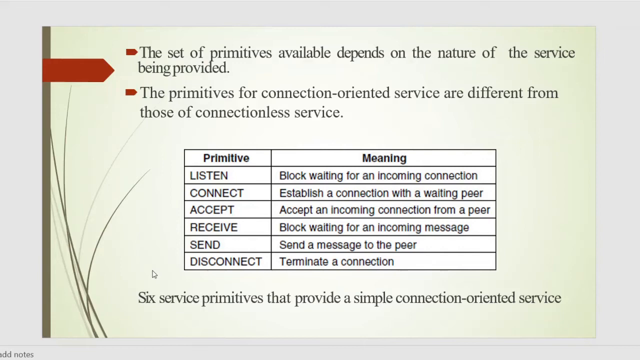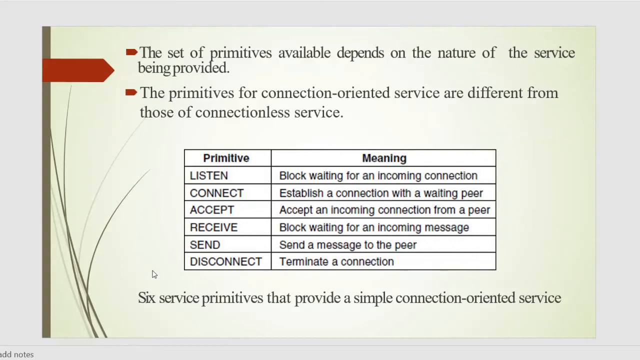And the next connection oriented service primitive is connect. Connect means establish a connection with a waiting peer. That is, this primitive is used to connect to the server by establishing a connection with the waiting peer. And the next service primitive is accept. This primitive simply accepts the incoming connection from a peer. So the next is receive. This primitive afterwards blocks the server, and the receive primitive simply waits for the incoming messages.